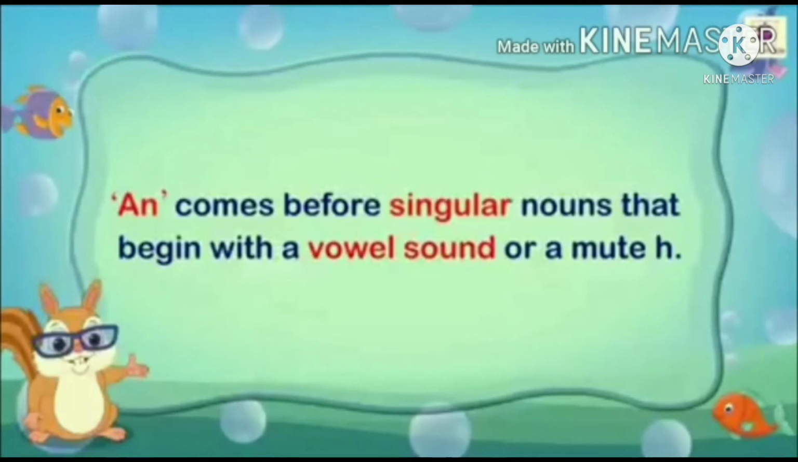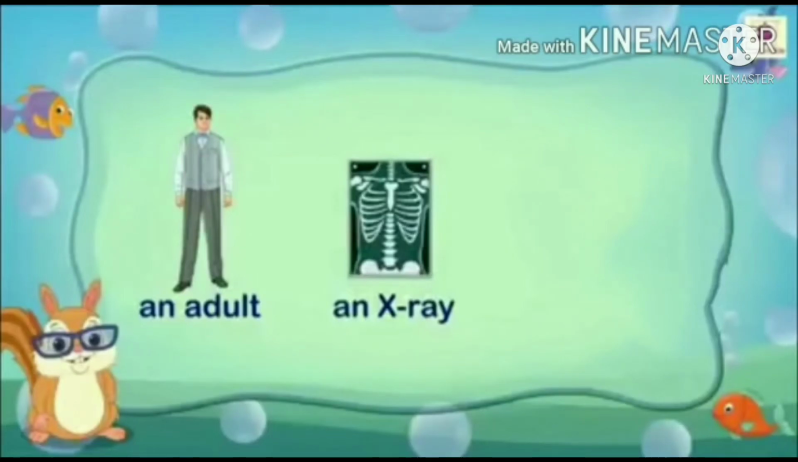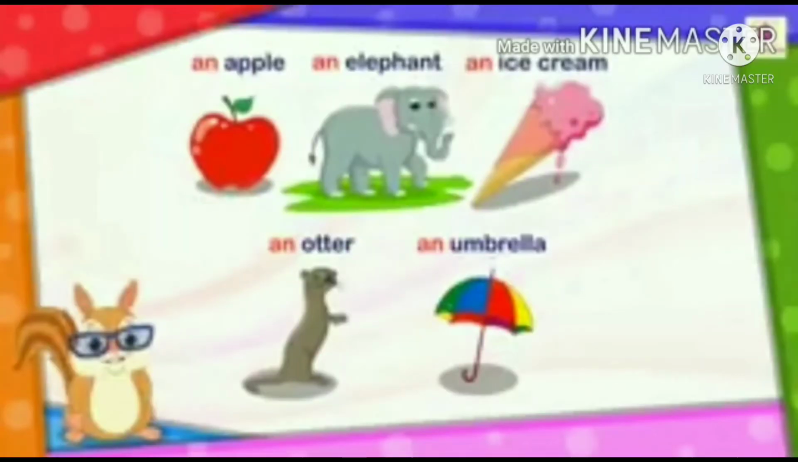An comes before singular nouns that begin with a vowel sound or a mute H. Vowel sounds are A, E, I, O, U. Let's see some examples. An adult, an X-ray, an apple, an elephant, an ice cream, an otter, an umbrella.